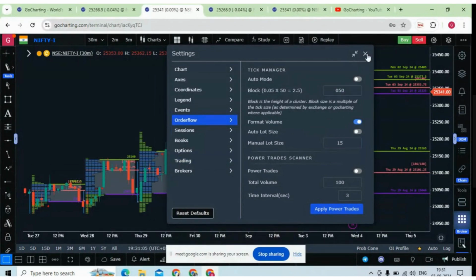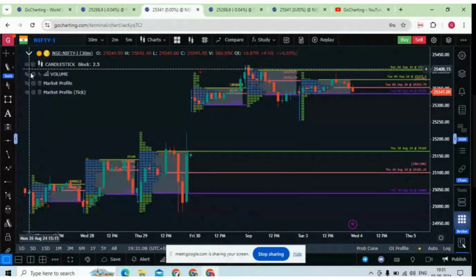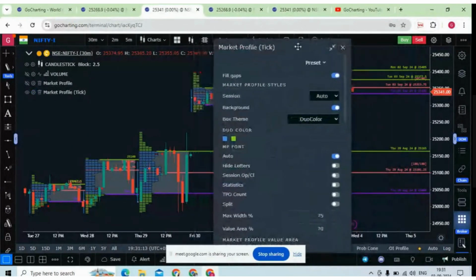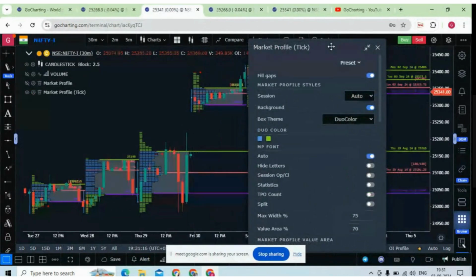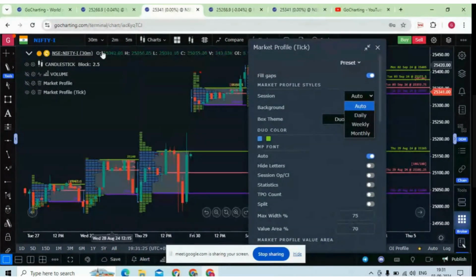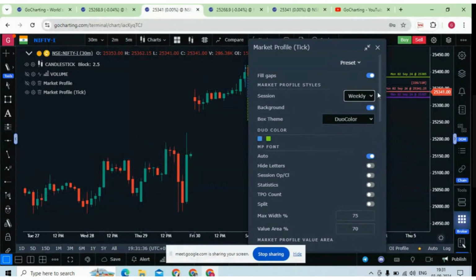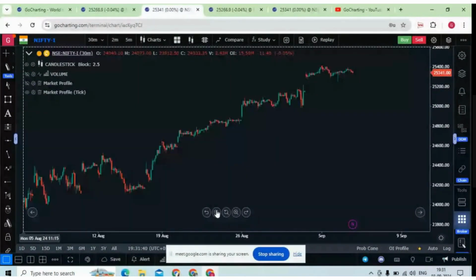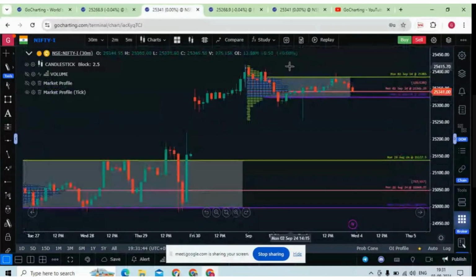So first of all you can choose a tick size. Try to use market profile tick because this is allowed for premium users. The normal market profile is for free users. Now the session: you can choose auto. Auto is daily, but it also depends on your time frame. If you increase the time frame, auto will automatically select the higher session. You can also have weekly profiles. If I use the session as weekly, you see now the profiles are plotting based on the week.